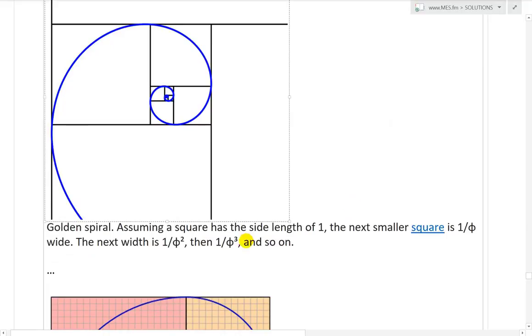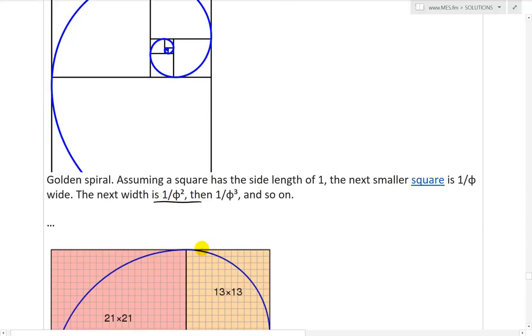So yeah, golden spiral, assuming a square has a side length of 1, the next smaller square is 1 over phi wide, the next width is 1 over phi squared. Yeah, this is the next smaller one, so each one's width is going to be 1 over phi squared and 1 over phi cubed. And so on, it's very interesting stuff.